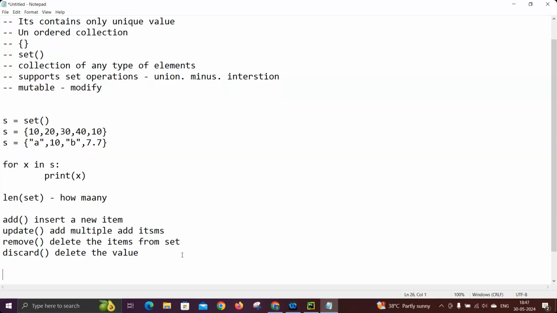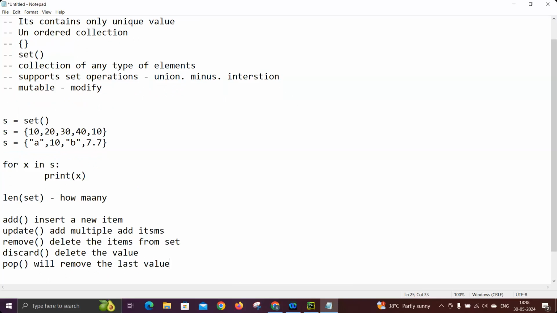And similarly, as in a list, we have pop, which will remove the last element, the last value. But the point here is that pop is not really useful in the set. Why? Because, as I mentioned already, it does not maintain any order. How the values are arranged in the set, we can't predict, because the order is always unpredictable.